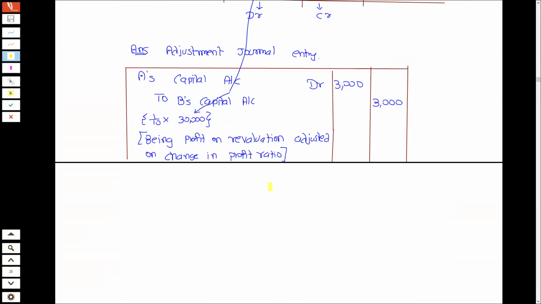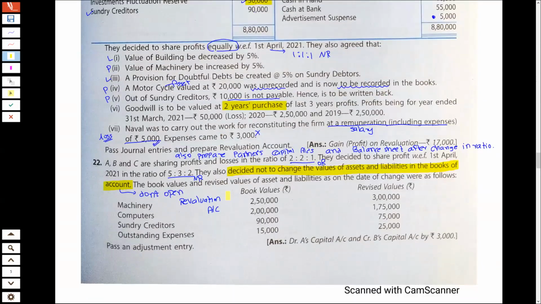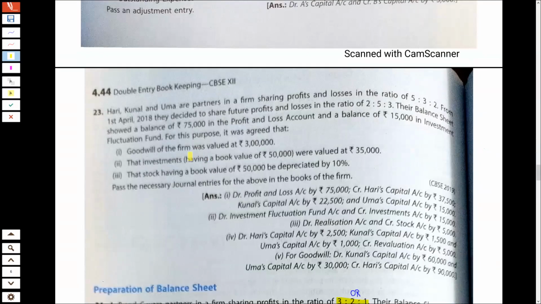Okay, so students, yesterday we had solved question number 22. Okay, so here we have question number 23. So चलिए question number 23 solve करते हैं. Now, Shivansh, can you please read question 23?